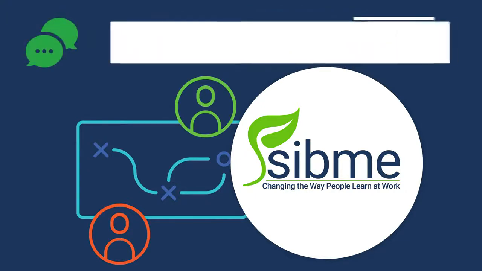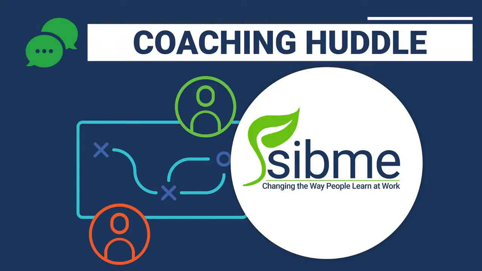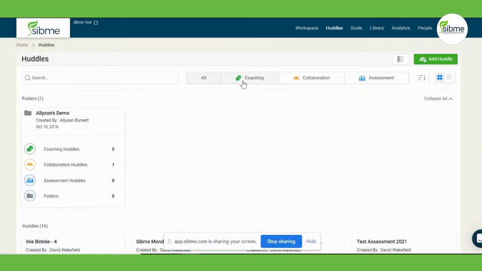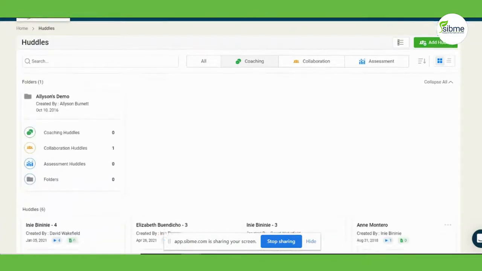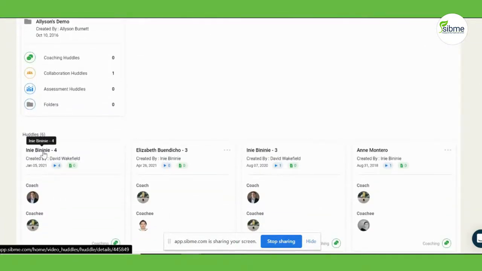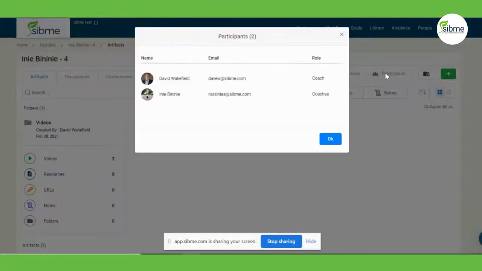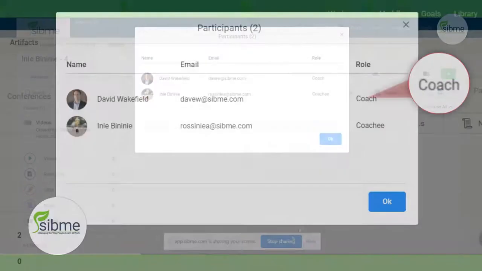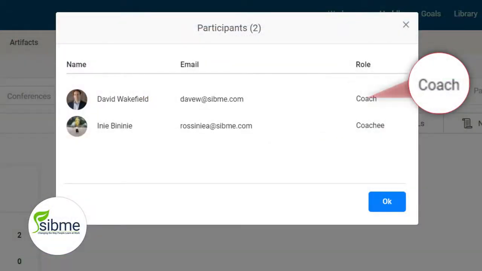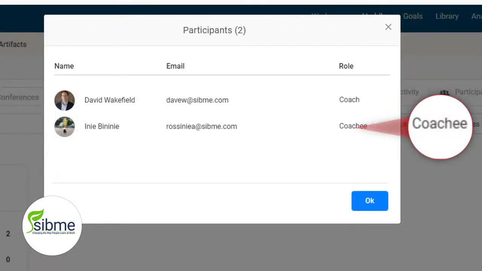Coaching huddles exist to enhance and personalize one-on-one coaching and mentoring. These private and secure huddles help establish high levels of trust between professionals who are focused on continuous improvement. Coaching huddles have two participant roles: the coach, who in addition to huddle management permissions, can share and view videos, artifacts, and feedback in the huddle, and the coachee, who cannot manage the huddle but can fully contribute to the videos, artifacts, and conversations inside the huddle.